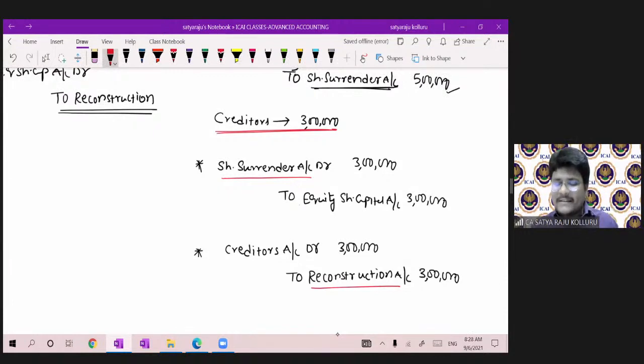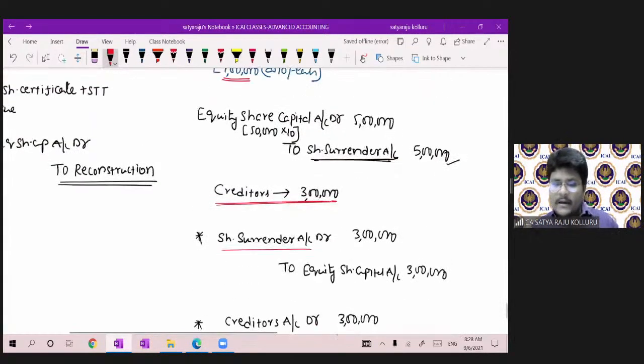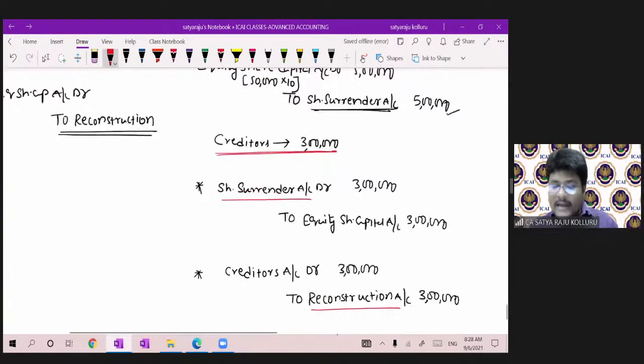What is the net impact, sir? Why are you making the reconstruction account credit? What really happened is that by transferring such amount of share surrender to credit, at that time itself you already recorded the profit. Right now, at the time of settlement to the creditors, frankly speaking, there is no profit, no loss. We are simply issuing the equity shares which were existing under share surrender.